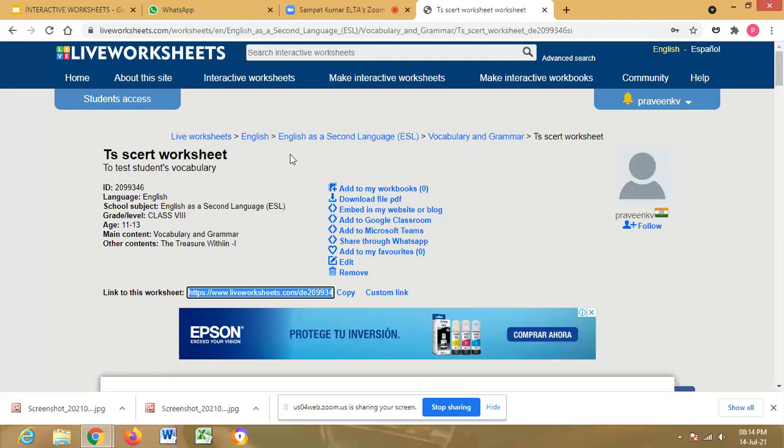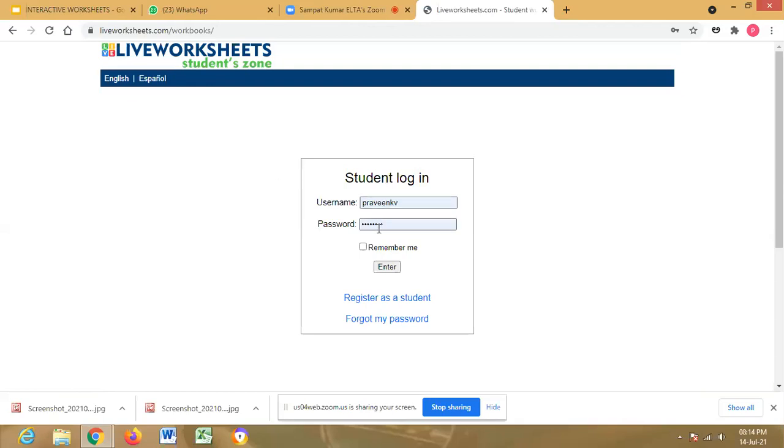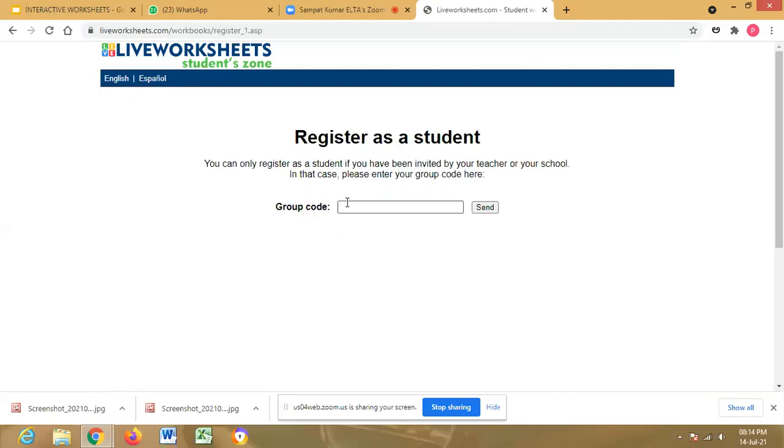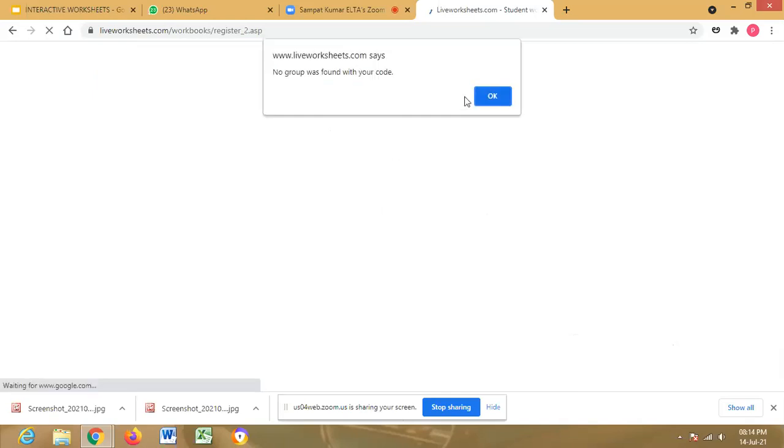So here teacher access is over, sir. Then we can go for student access. Here the student can log in. He has two choices, sir. He can log in directly or he can register as a student here. What we have to do is create a class. We have an option to create the class, and they give a class code, a group code. We have to share that group code with the children. Then the student enters the group code here, and by entering the group code, the student can join our group.